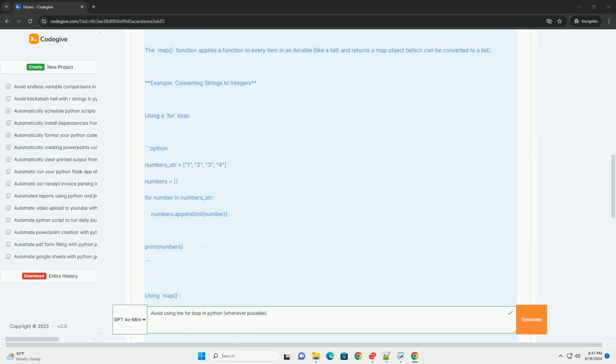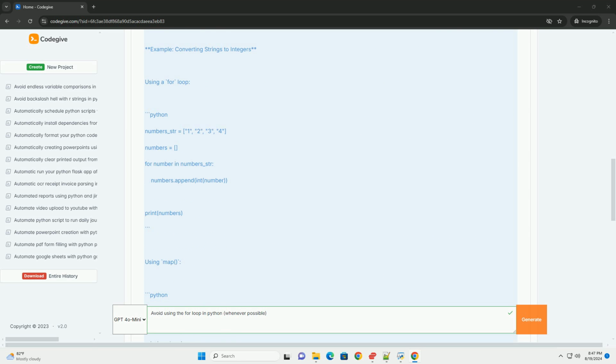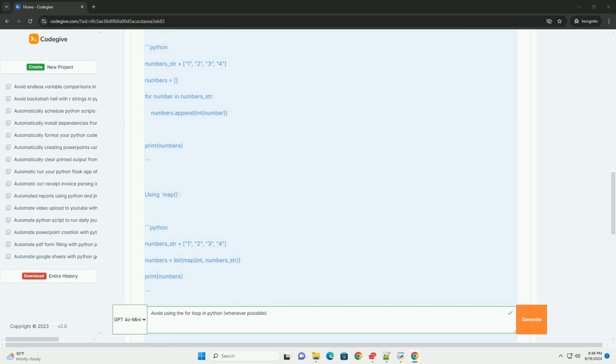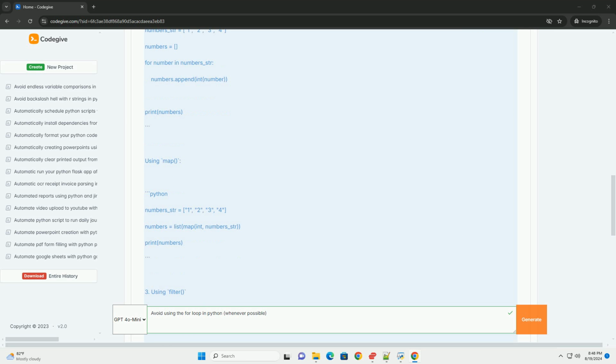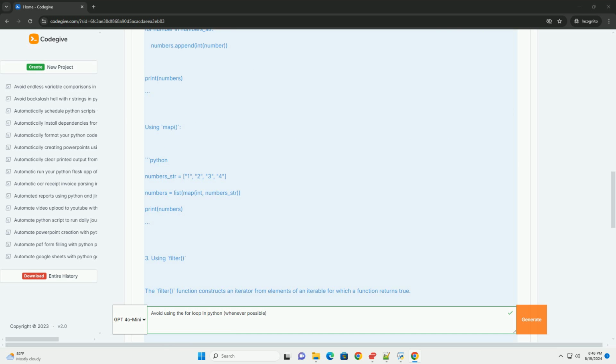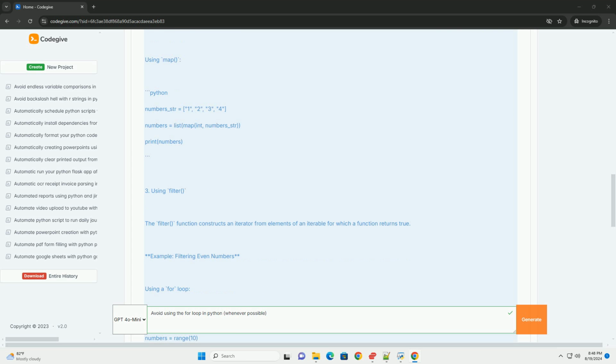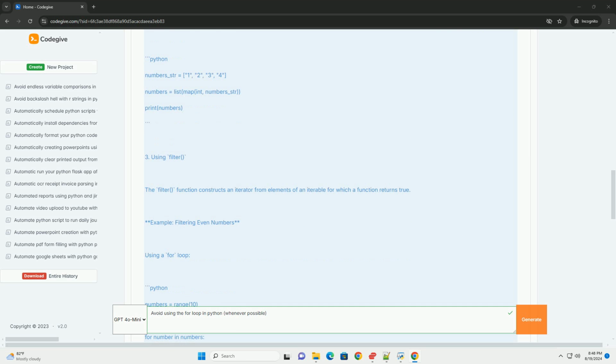3. Using filter. The filter function constructs an iterator from elements of an iterable for which a function returns true. Example: filtering even numbers using a for loop: numbers = range(10), even_numbers = [], for number in numbers: if number % 2 == 0: even_numbers.append(number), print(even_numbers). Using filter: numbers = range(10), even_numbers = list(filter(lambda x: x % 2 == 0, numbers)), print(even_numbers).